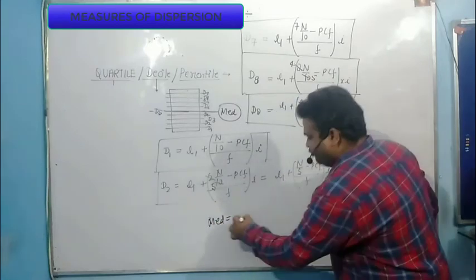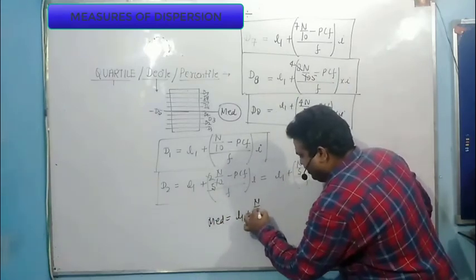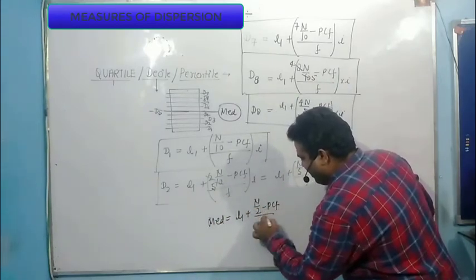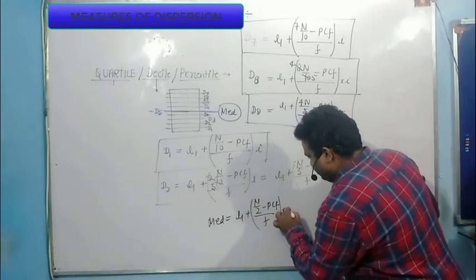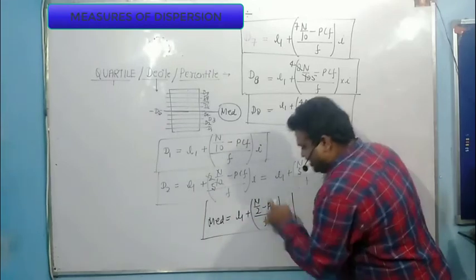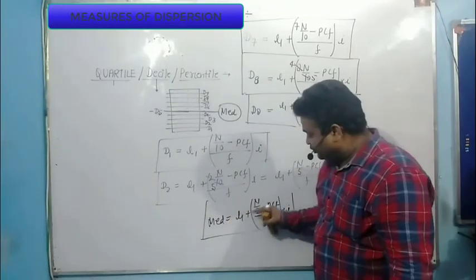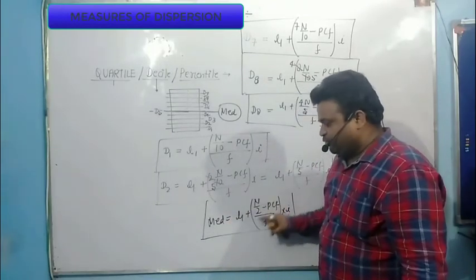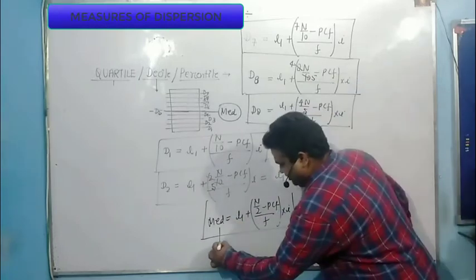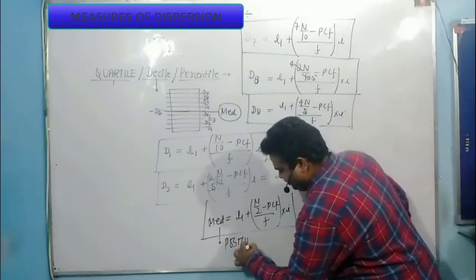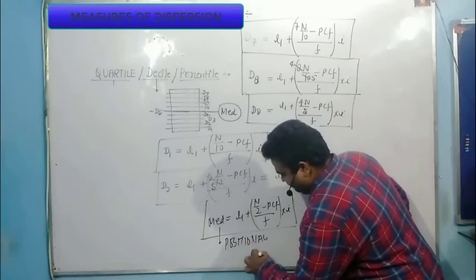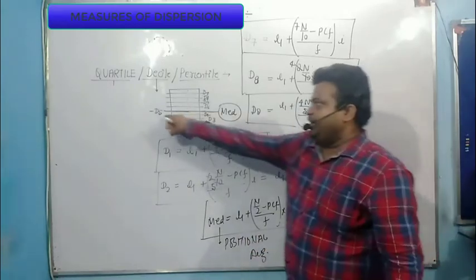So my median formula is L1 plus N by 2 minus PCF divided by F into I. Why is this N by 2? Because median is a positional average. We divide the data set into 2 equal parts, so N divided by 2. This is called positional average. Hence it is called positional average.